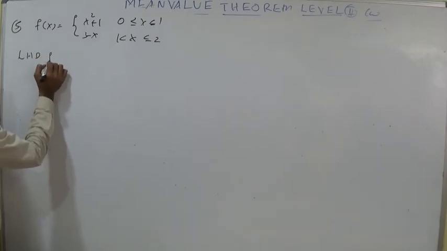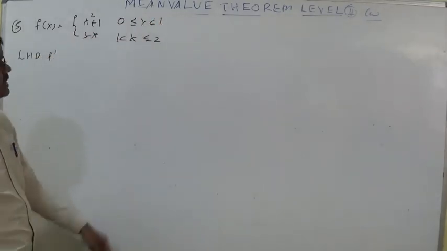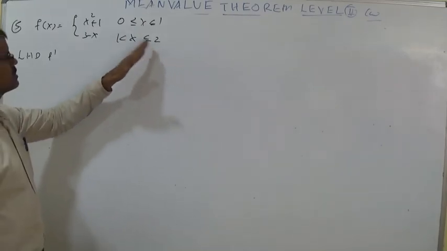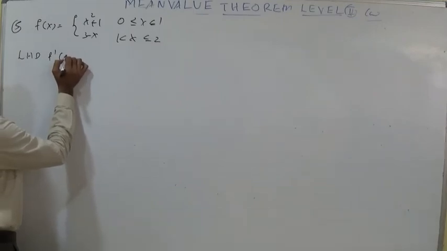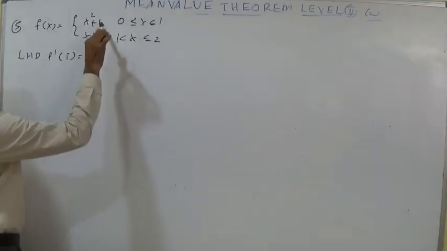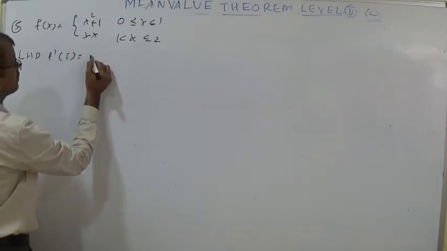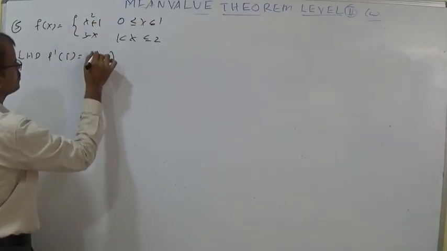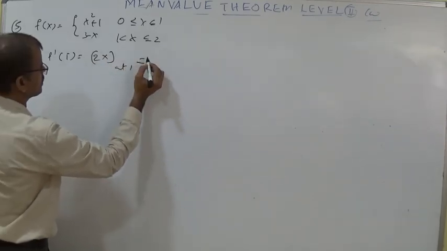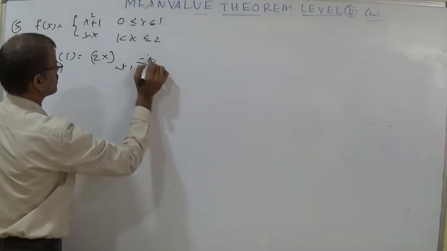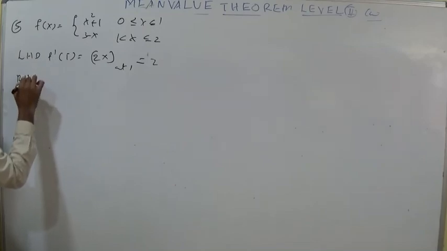LHD I am writing. Here on 0 to 1 the function is defined as x square plus 1, and on 1 to 2 the function is defined as 3 minus x. So I am discussing f dash of 1 minus. Here 1 minus means the left neighborhood of 1, you should calculate the derivative 2x. 2x at 1, answer 2. The derivative of the function is 2 here. This is LHD, completed.